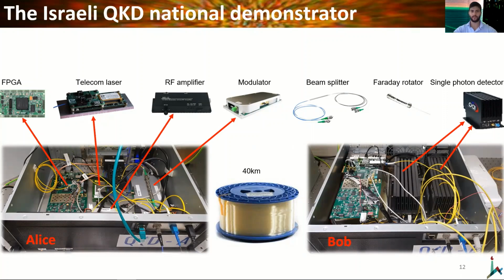All of the components used to implement this system are commercially available, except for the Michelson interferometer, which is located under the FPGA at Bob's site. The interferometer is built of a fiber beam splitter and 2 fiber Faraday rotators.